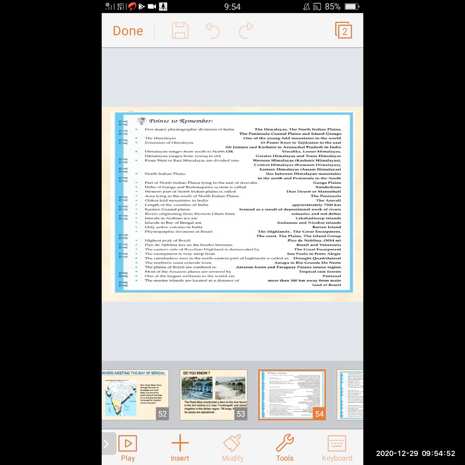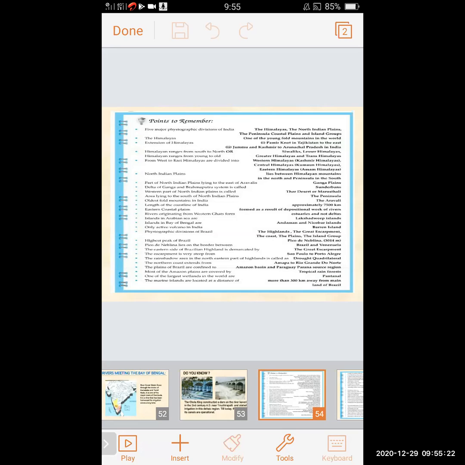Himalayan ranges from south to north, or Himalayan ranges from young to old. They are Shivaliks, Lesser Himalayas, Greater Himalayas, and Trans Himalayas. Shivalik, Lesser Himalayas, Greater Himalayas, and Trans Himalayas are the ranges from south to north, or they are also called ranges from young to old.